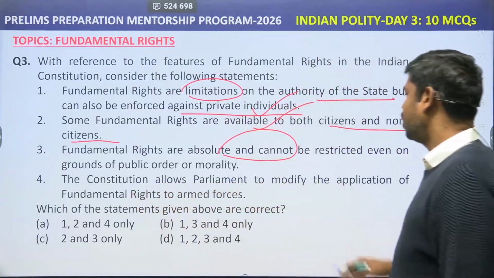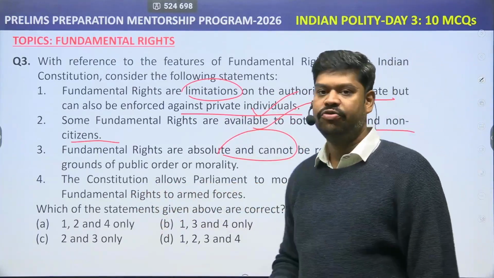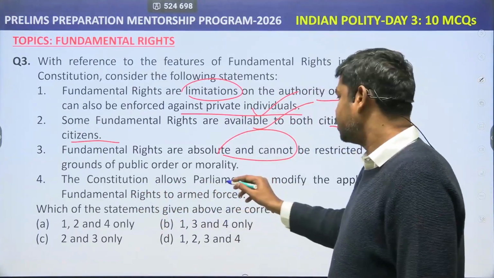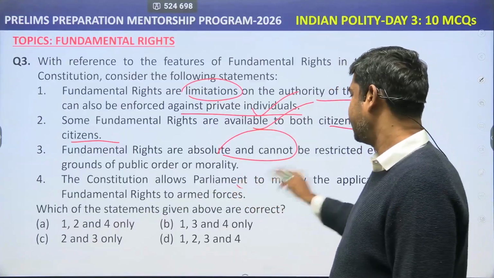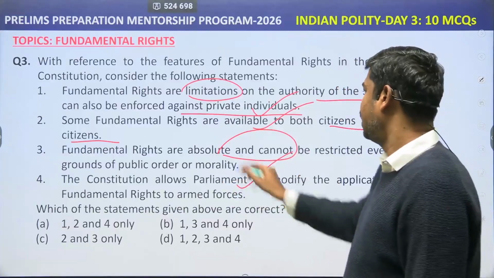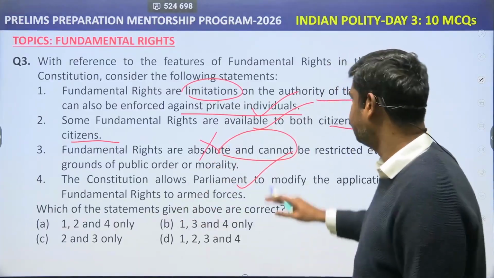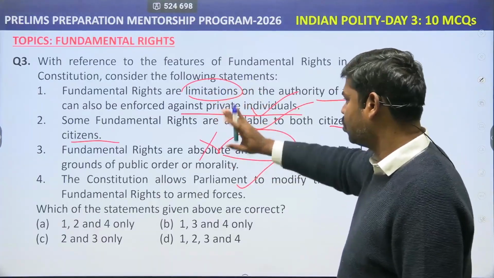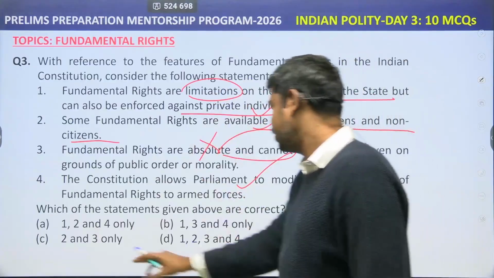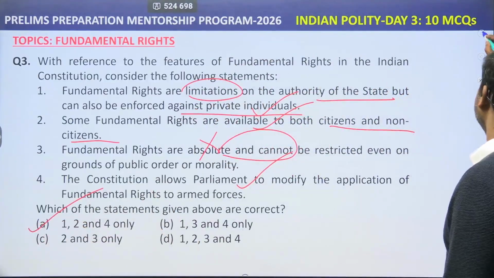The Constitution allows the Parliament to modify the application of fundamental rights to armed forces. This is definitely true and very much important for this year as well. So, the Parliament can restrict the fundamental rights under Article 33 of the Constitution when it comes to the armed forces. So, therefore, statement 1 is definitely true. Statement 2 is also true. Statement 3 is wrong. So, the right answer would be option A.